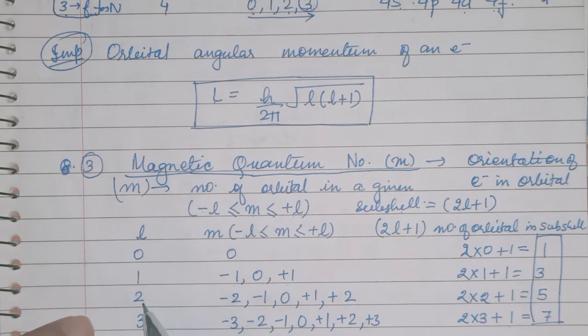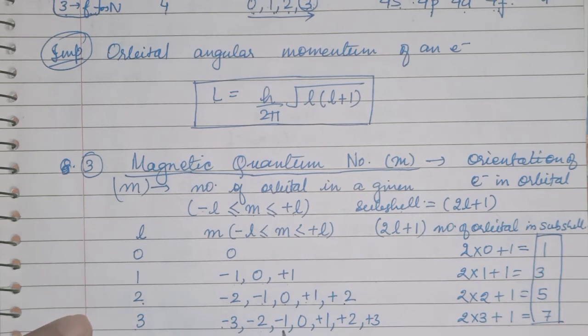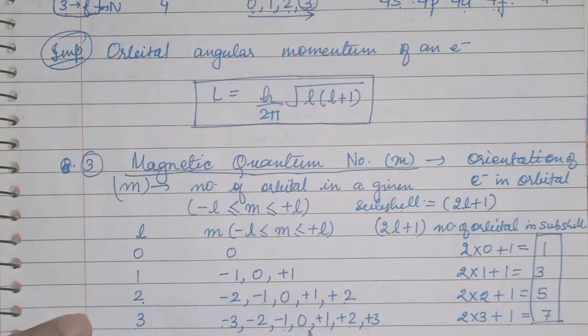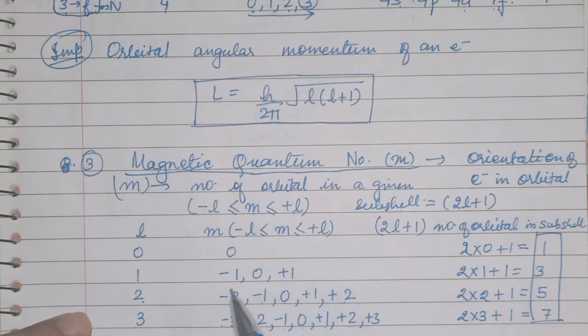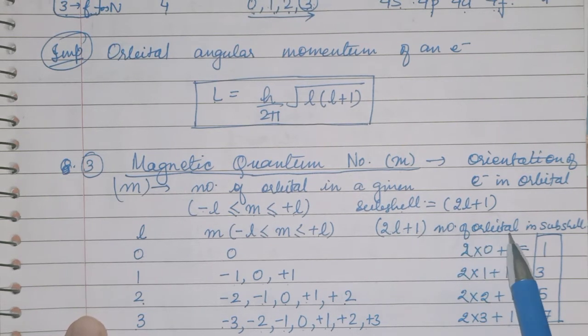l is equal to 2. So you will start from minus 2 and you have to reach till plus 2. So minus 2, minus 1, 0, plus 1, plus 2. If l is 3, so minus 3, minus 2, minus 1, 0, plus 1, plus 2, plus 3. So count how many numbers you are getting, children. You can say that 2l plus 1 will give you the number of orbitals.